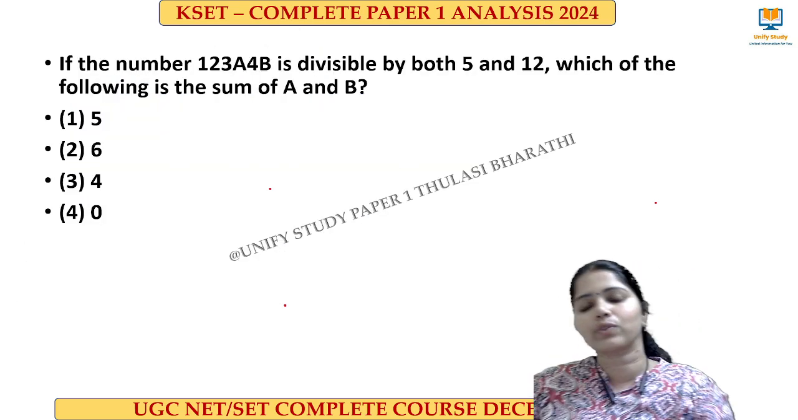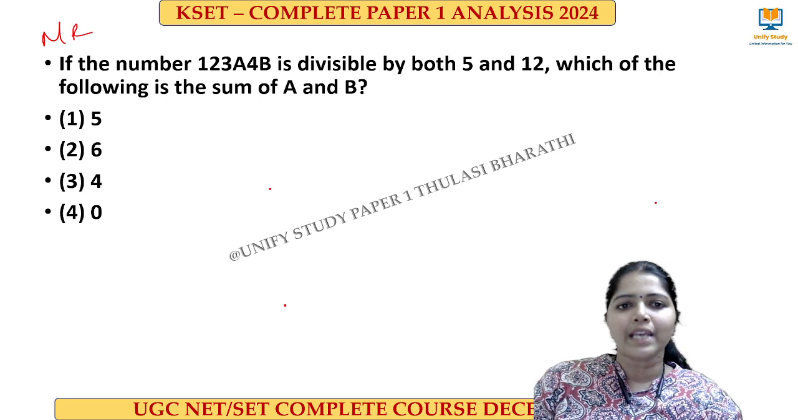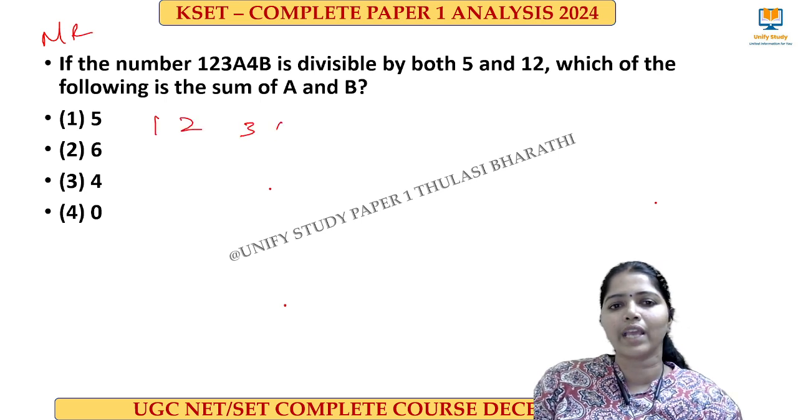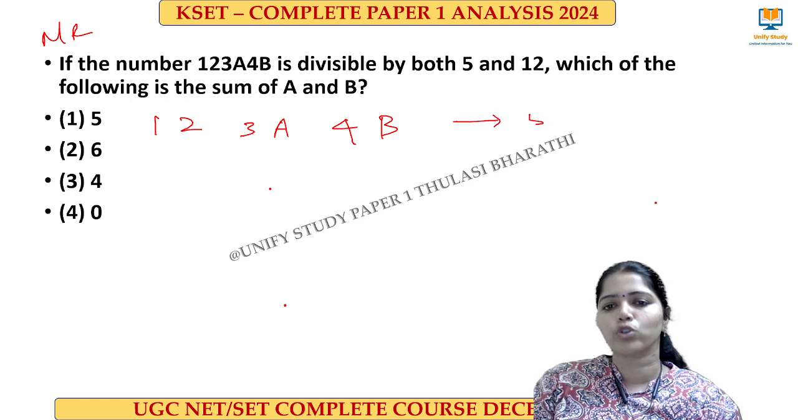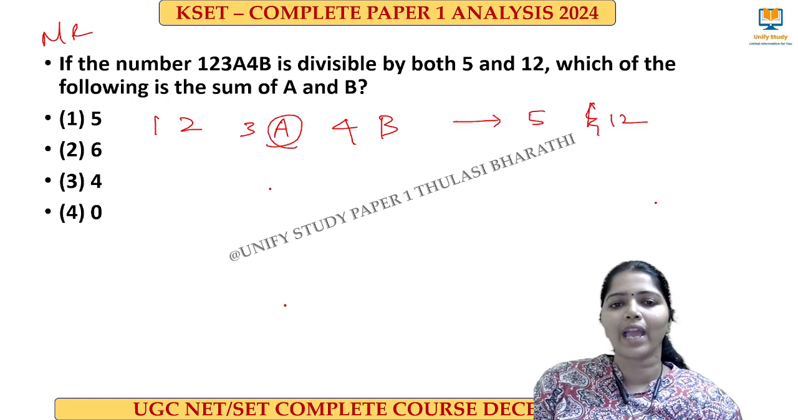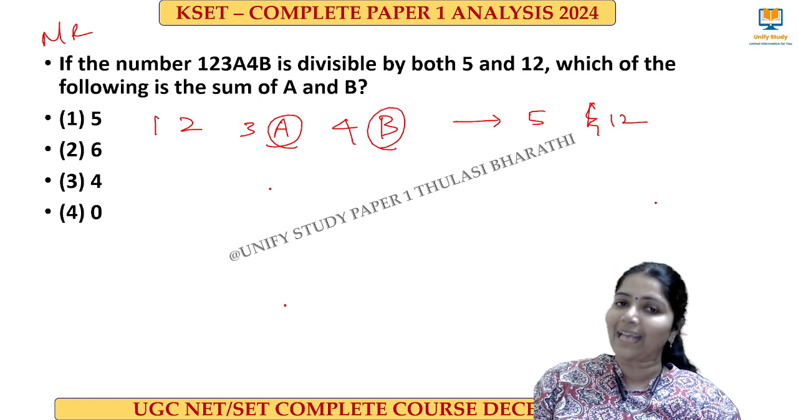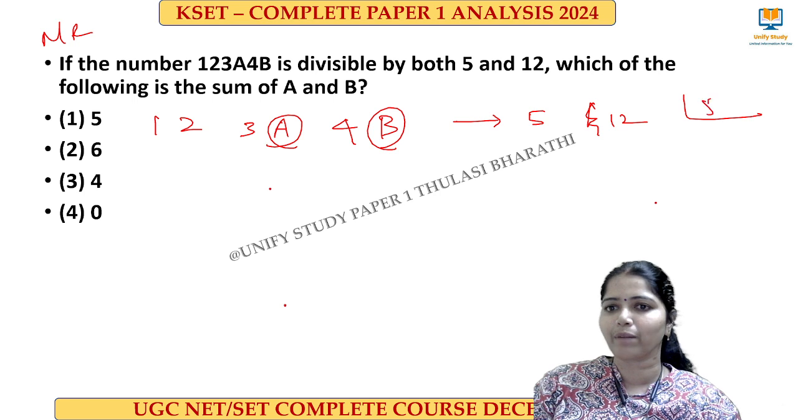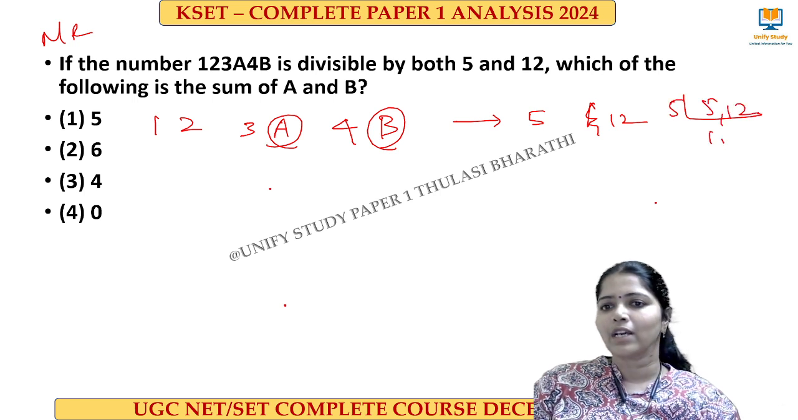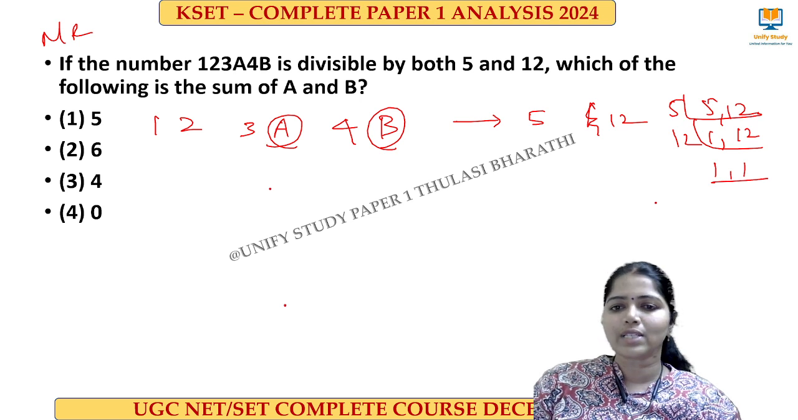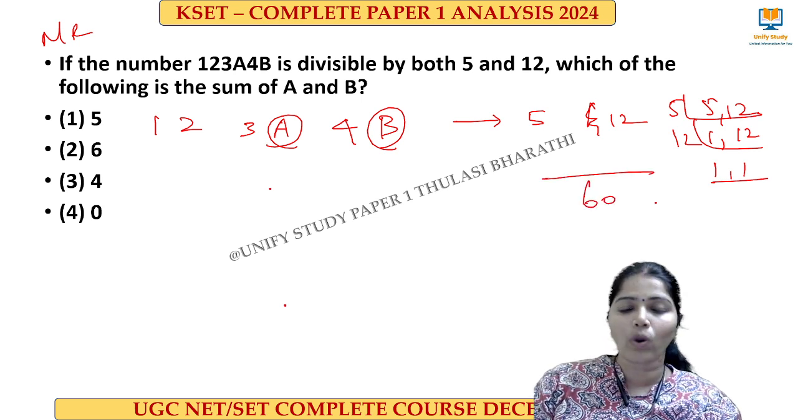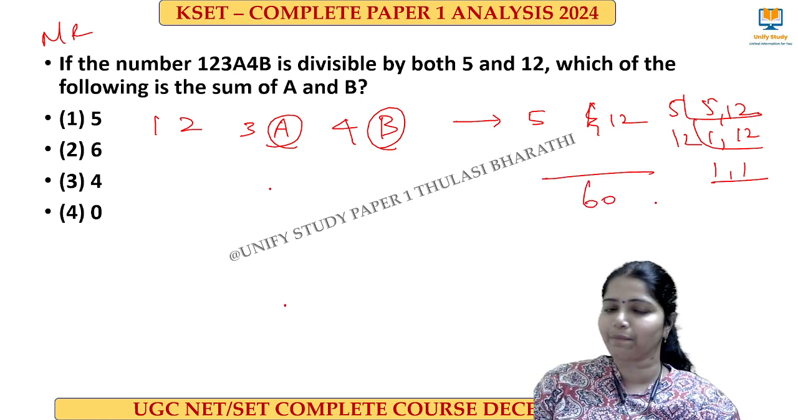And the next question is from mathematical reasoning. Here the question is 1, 2, 3, A, 4 and B. This number should be divisible by 5 and 12. Then what is the addition of A and B? If a number is divisible by 5 and 12, it has to be divisible by the LCM of 5 and 12, which is 60. So the whole number should be divisible by 60. That is the meaning. Clear?